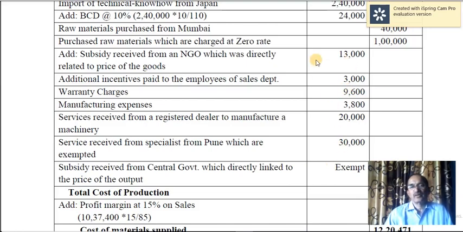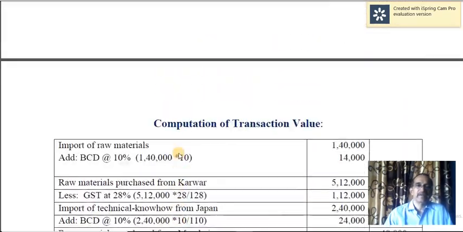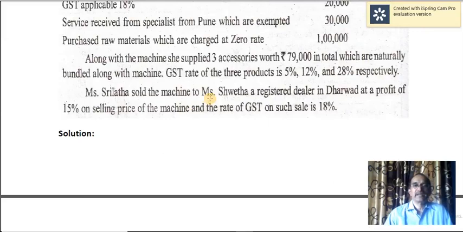Therefore, total of all these items, it is 79,400, and this should be added to the previous items in this column. So you will get total cost of production. So first we have to calculate cost of production in the process of computation of transaction value. Then you add profit to that, profit margin. Here you have to be very careful. It's very clearly given here.